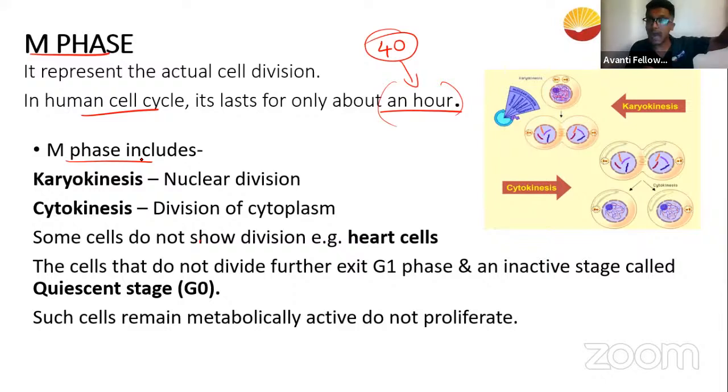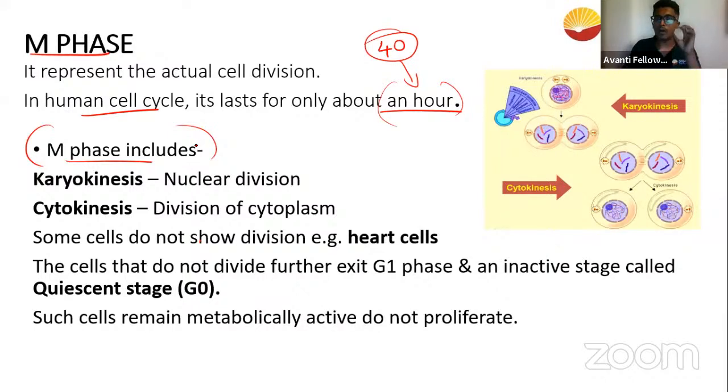Most of the activities are metabolic in G1, S, and G2. But in M phase, you can physically see the division of the nucleus and the division of the cell. You got my point, guys. That is why the M phase is a very small phase in the whole cell cycle.